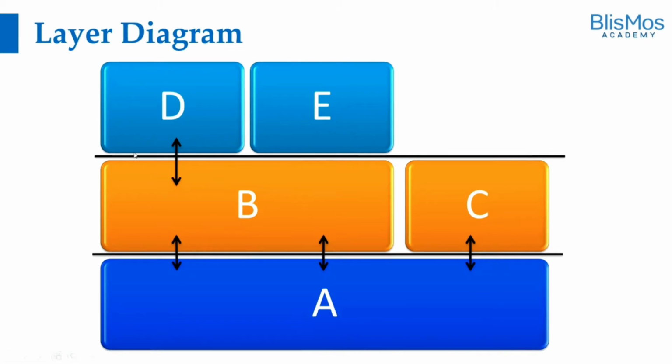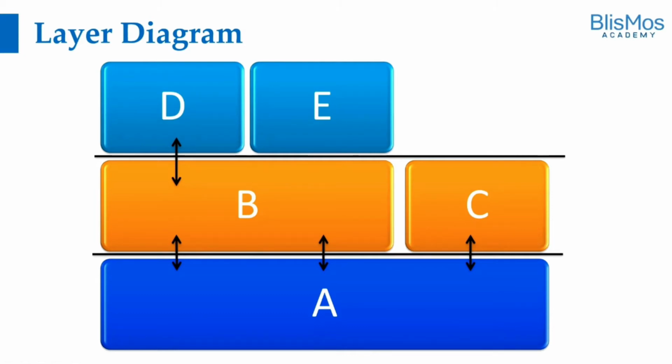If you really see, the component in the topmost layer is communicating with the component in the bottom, that is component A, indirectly through component B. So there is a two-way communication between component A in the lower layer and component B in the middle layer, and D is communicating with component A through B. Some components like C are directly talking to component A in the lower layer.